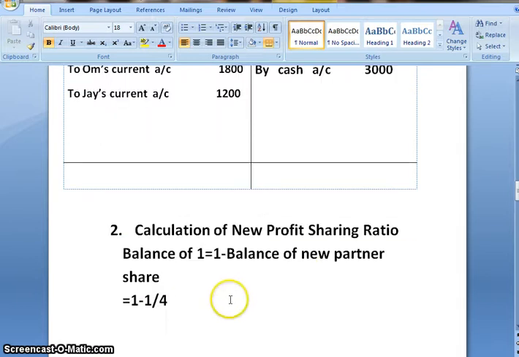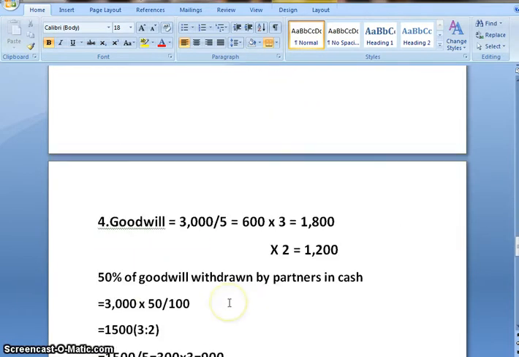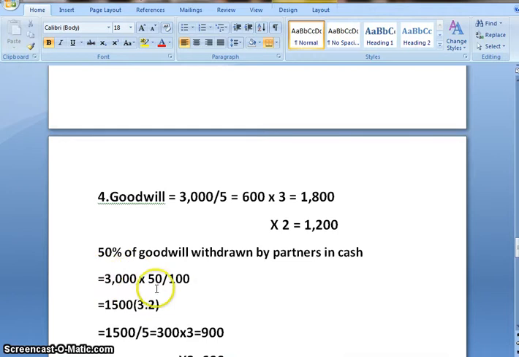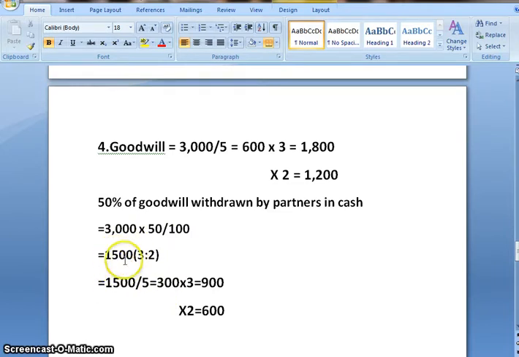But there is an addition to the question. Further, it says that 50% of goodwill is withdrawn by partners in cash. So goodwill amount is 3000. Of that we will calculate 50%, or in simple words, half of 3000, that gives us 1500. Again in the ratio 3:2. So 3 plus 2 is 5. So when I divide 1500 by 5, it gives me 300 as the answer. Multiplied by 3 for Om's share, that gives me 900. Multiplied by 2 for J, that gives me 600.